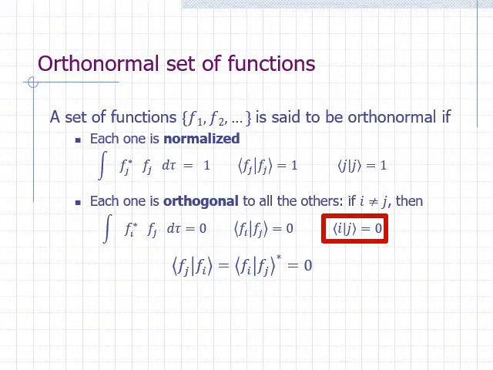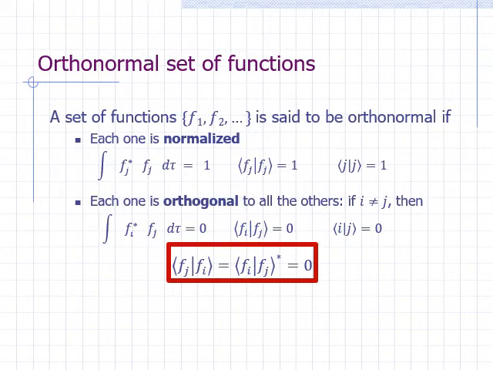What if we switch f sub I and f sub j? Remember that if we switch the functions in the bra and ket, the result is just the complex conjugate of the original. But in this case, the original is 0, which is a real number. The complex conjugate of 0 is itself. So it doesn't matter which order you put the functions in the integral.